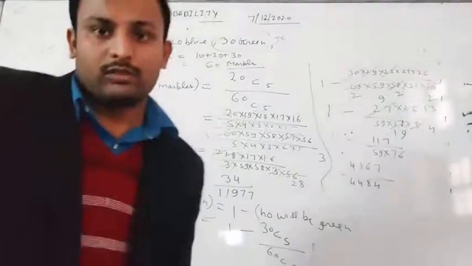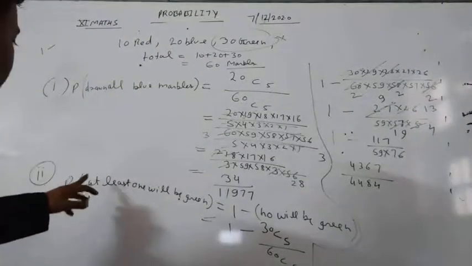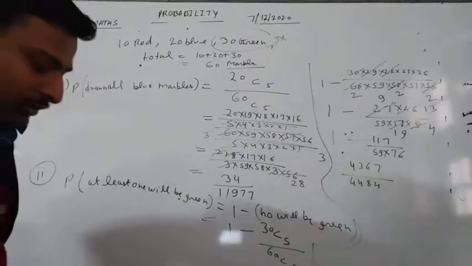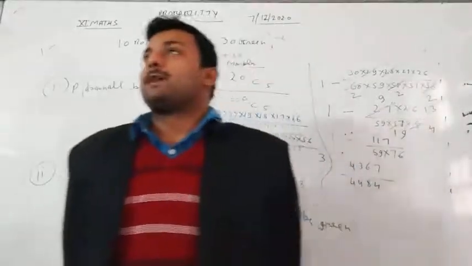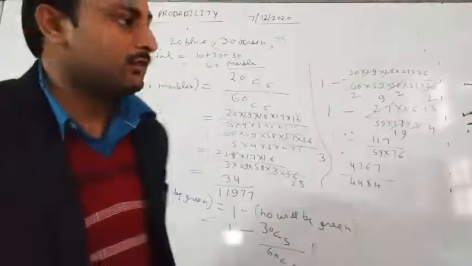So what we have done in this question: the second part is the probability that at least one will be green. At least one green means 1, 2, 3, 4, 5 may all be greens.